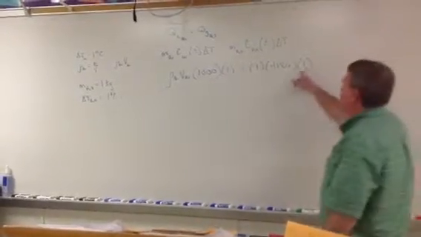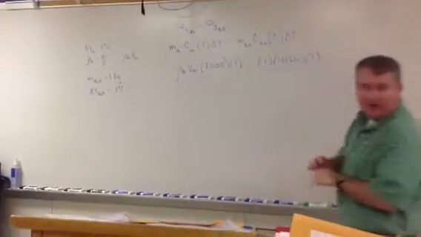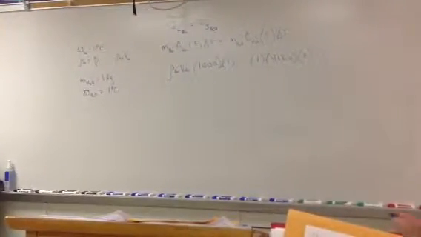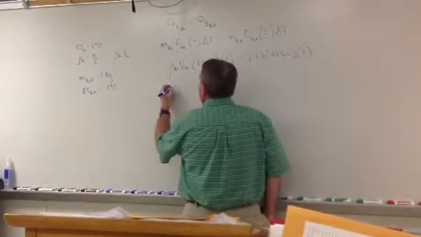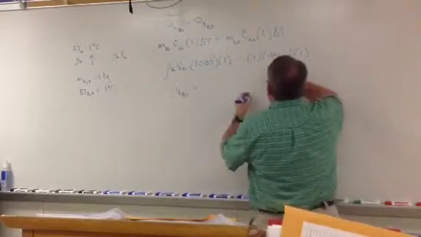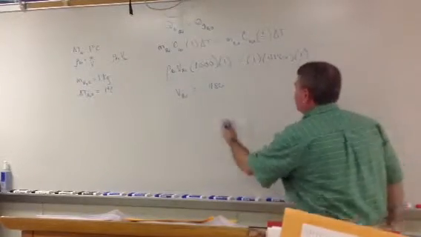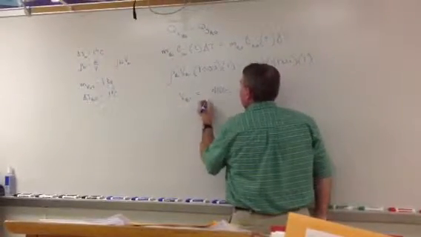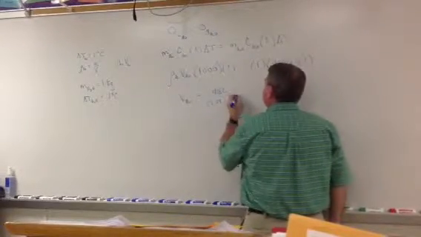Now, we have all the numbers for everything except for density of air and the volume of air. And we can look up the density of air. That's 1.29 kilograms per cubic meter. So the volume of the air is going to be equal to 4186 divided by the density of air, 1.29, times 1,000.